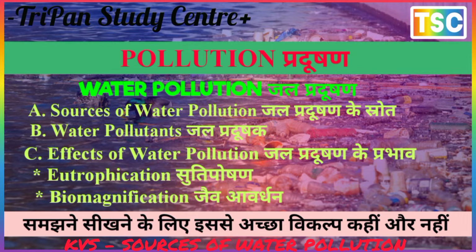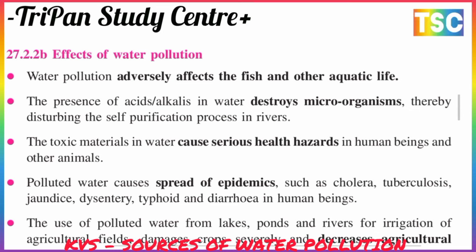The effects of water pollution. Water pollution adversely affects fish and aquatic life. The presence of acids and alkalis in water destroys microorganisms, thereby disturbing the self-purification process of rivers. That is the most important point. Toxic materials in the water cause serious health harm to human beings and other animals. This is a very dangerous situation, and polluted water causes the spread of epidemics.